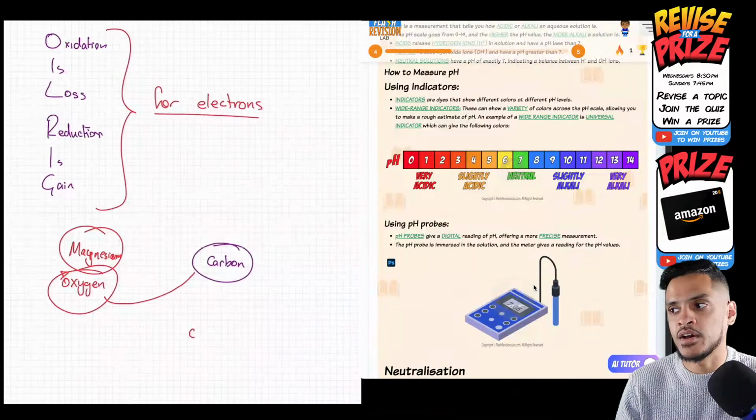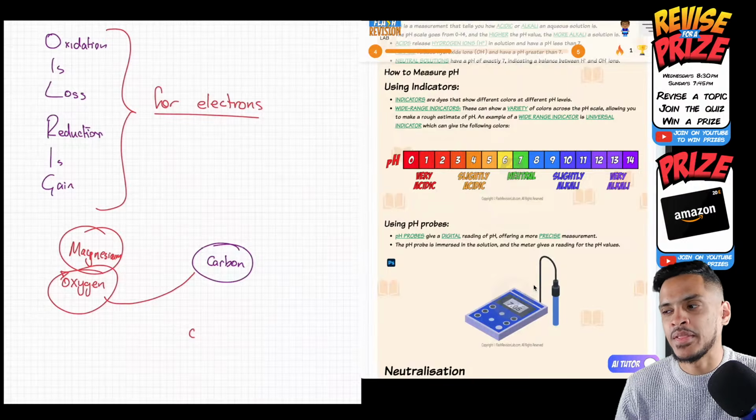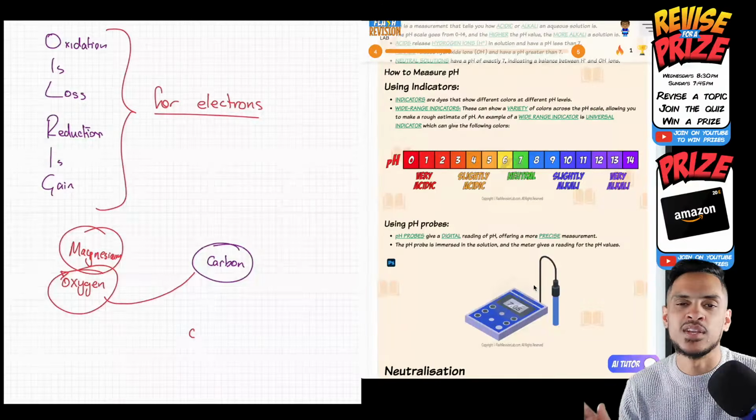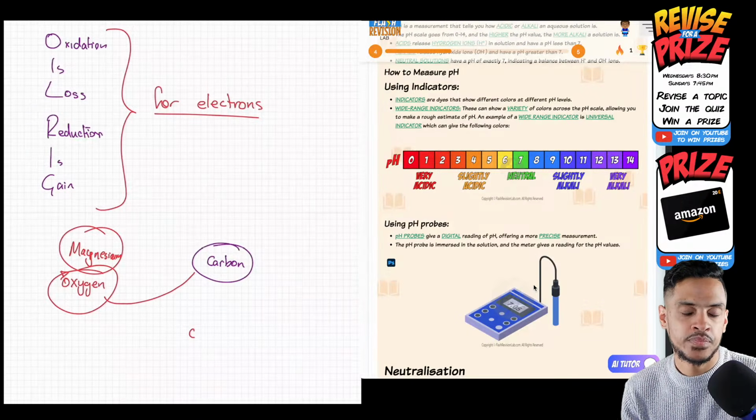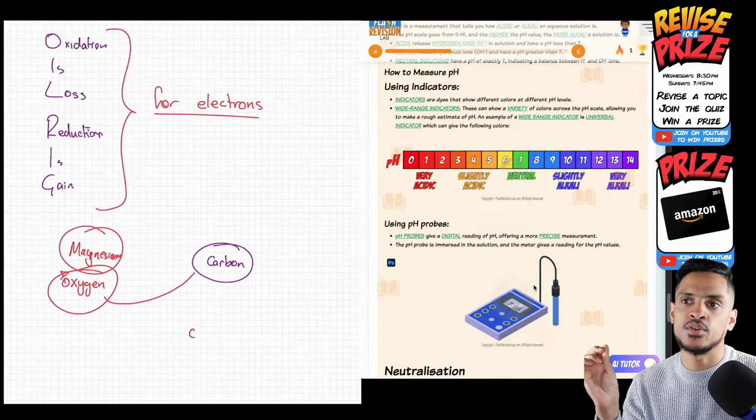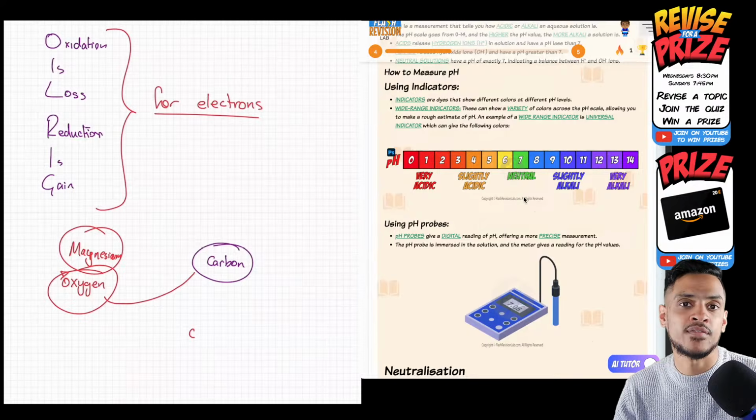Another one is methyl orange. Yes, it is. But that's used in titrations, TKD. It's not used for estimating the pH because that only changes between two colors. So you'd use that in the titration, but you won't use it as a way of finding the pH.